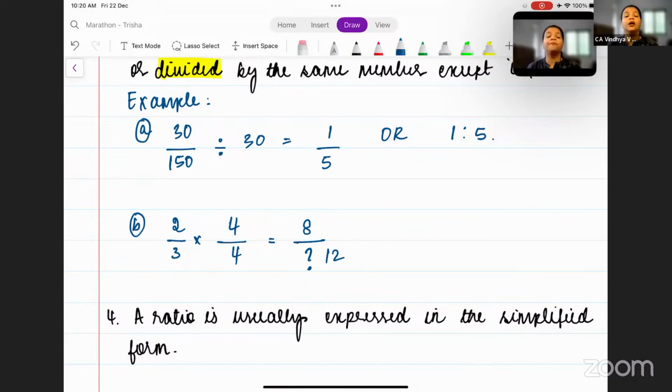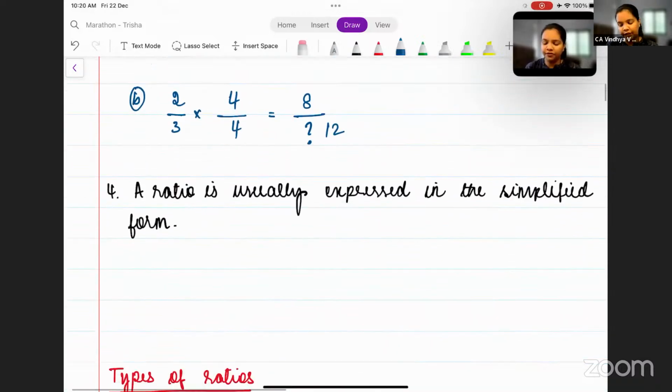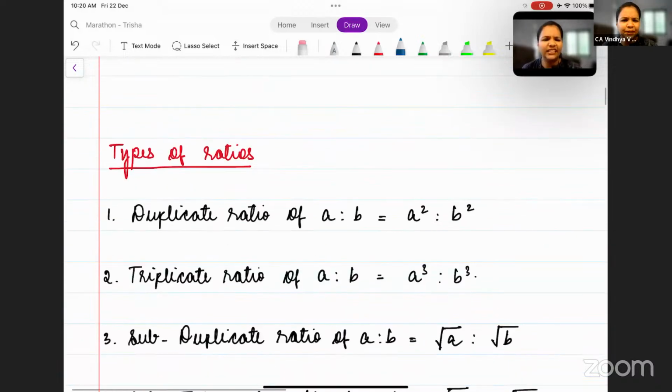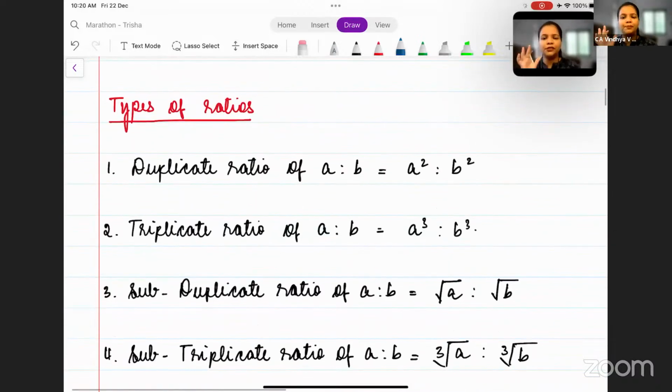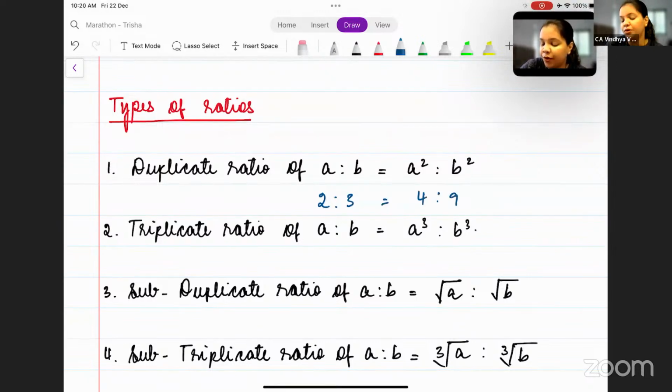Now let us move on to the types of ratios. Very simple. Let's quickly understand the first 4 simple types of ratios. First one is the duplicate ratio of A is to B. What is duplicate? Duplicate is the same thing again. So the duplicate ratio of A is to B is A square is to B square. So if I ask you, what is the duplicate ratio of 2 is to 3? You will give me the answer as 4 is to 9.